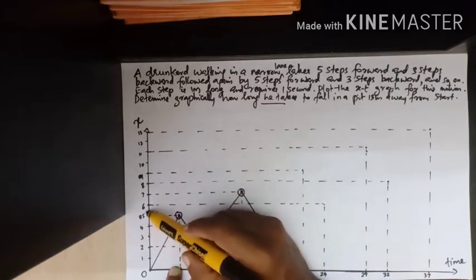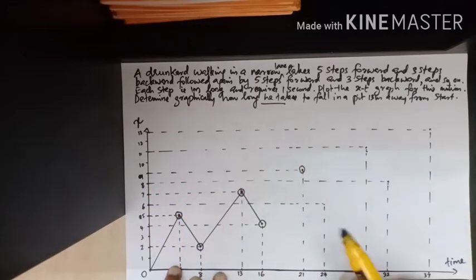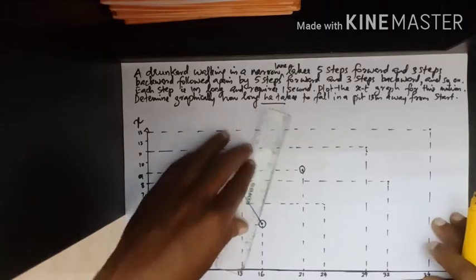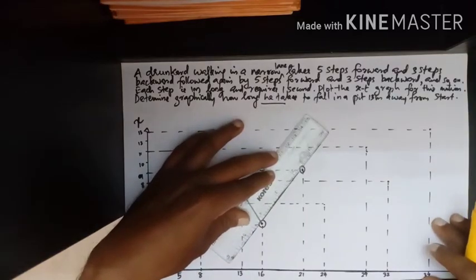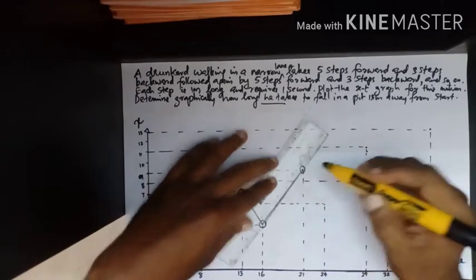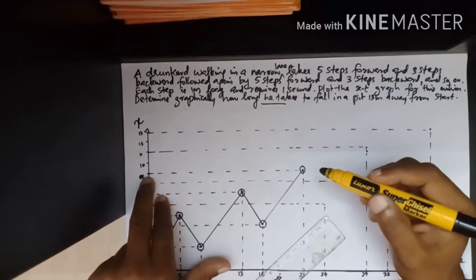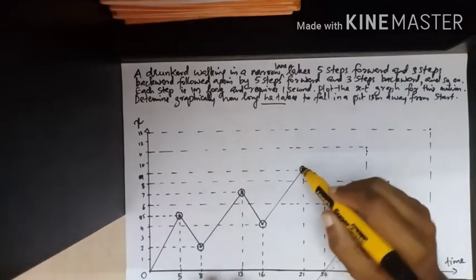So he is at a position now that we will mark. After 21 seconds, he is at a position 9 meters from the starting point.